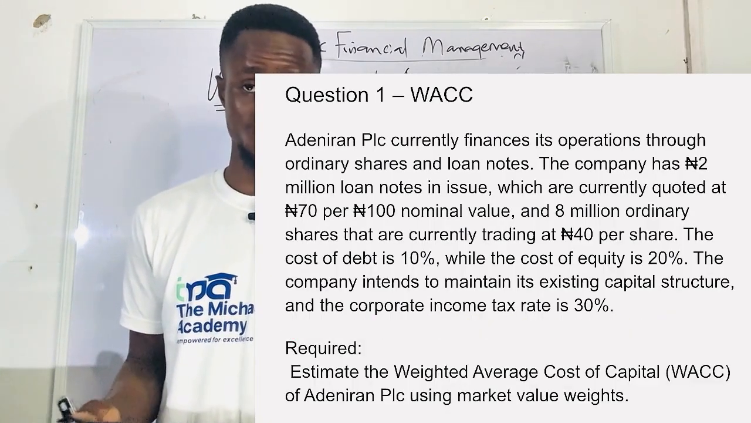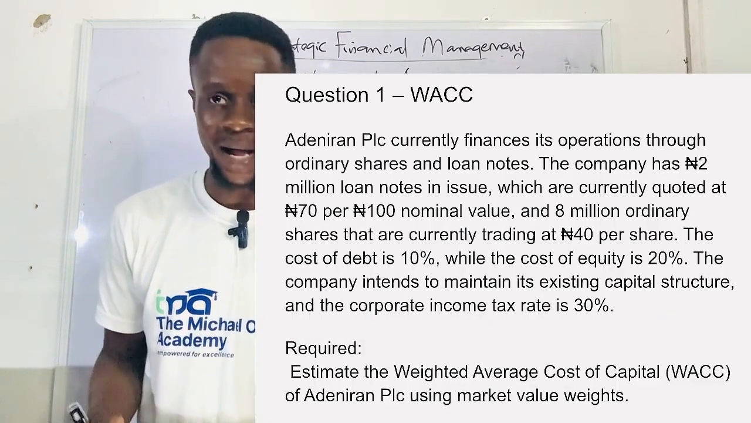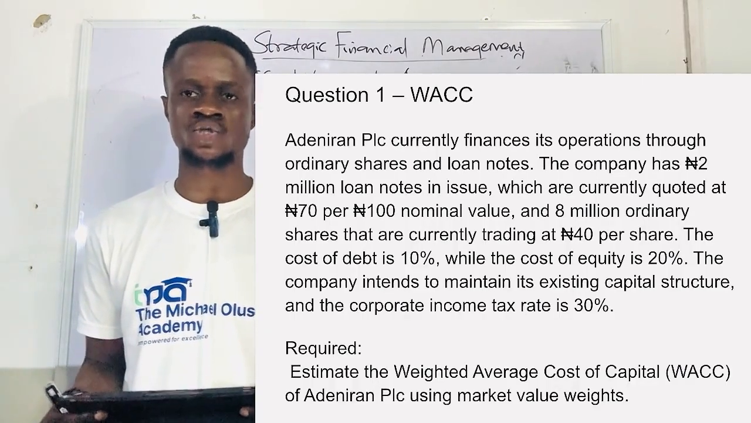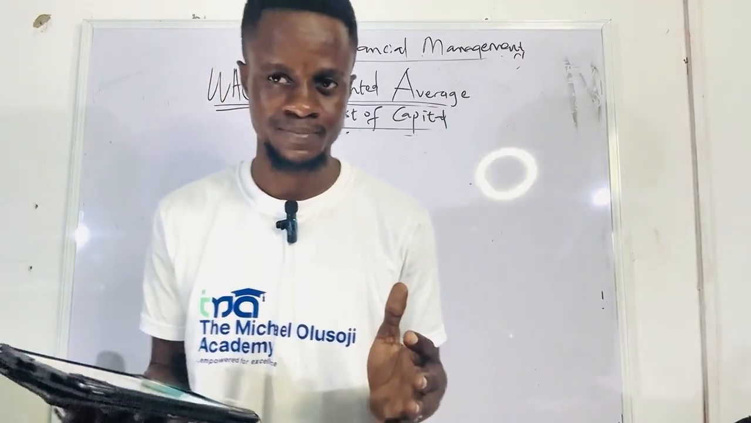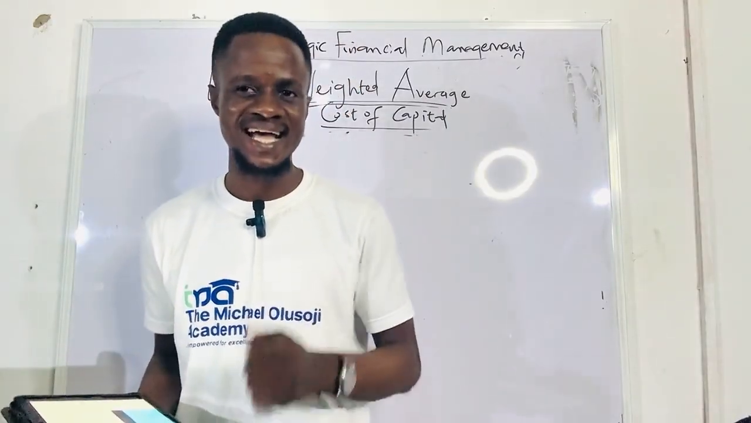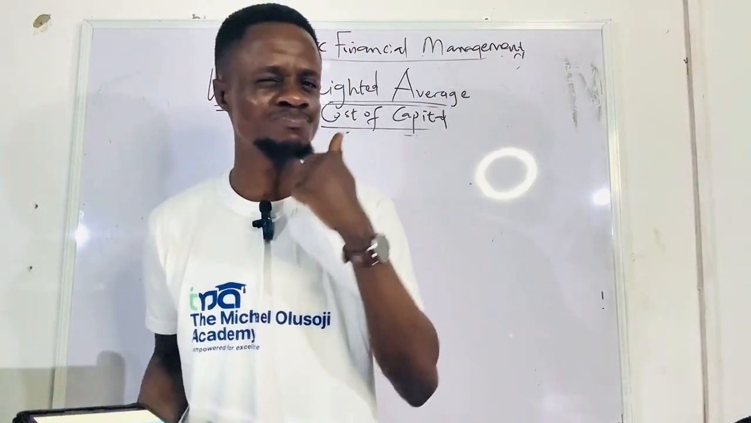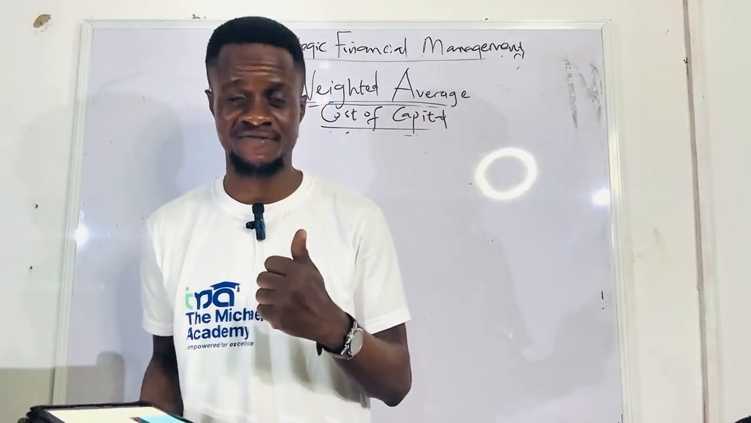We know what that is talking about. That is talking about WACC, weighted average cost of capital. So remember what I told you guys about SFM. The S in SFM means speed. You have to be very, very fast.